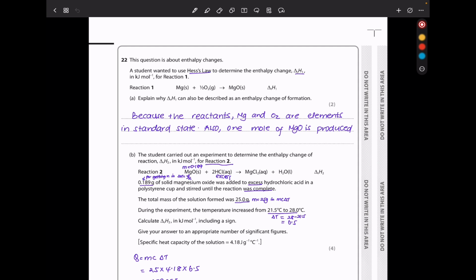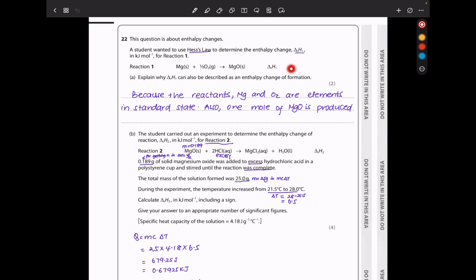In question 22, this question is about enthalpy changes. A student wanted to use Hess's law to determine the enthalpy change in kilojoules per mole of reaction 1. So this is reaction 1. Explain why the enthalpy change of reaction can be described as enthalpy change of formation. In this reaction, the reactants are all elements at standard conditions, so the enthalpy change of this reaction is the enthalpy change of formation, and actually 1 mole of product is produced. So I said because the reactants, magnesium and oxygen, are elements in standard state, also 1 mole of magnesium oxide is produced.